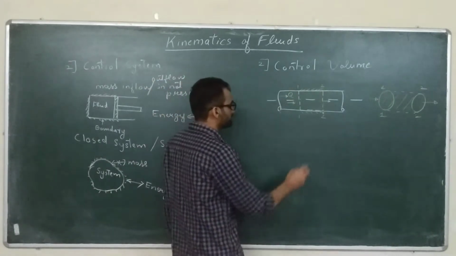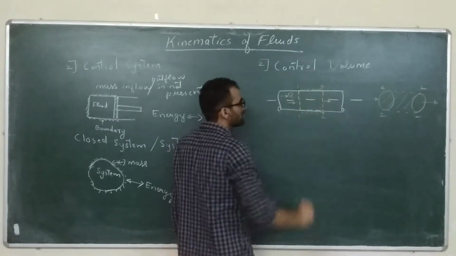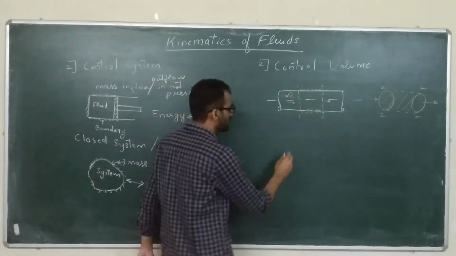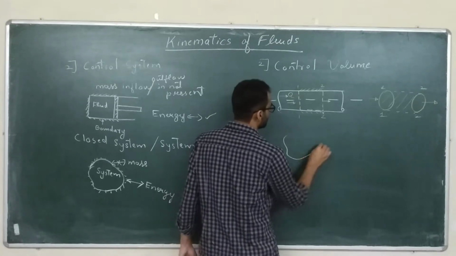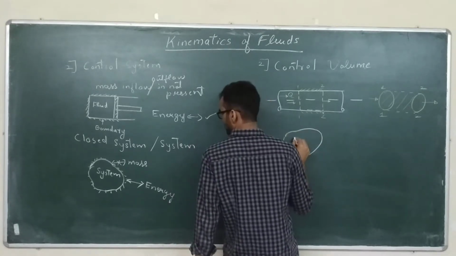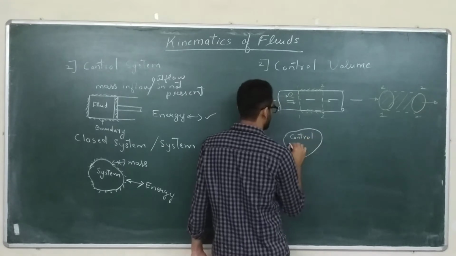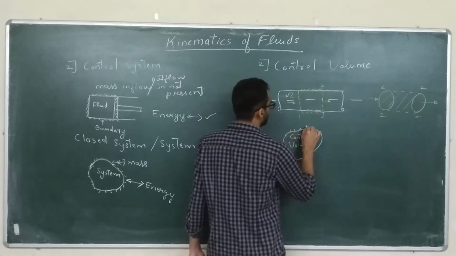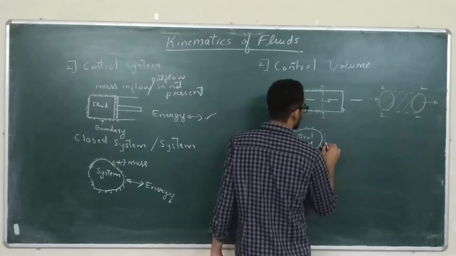And energy can also come in and go out through this control volume. So this is another way of doing it. In a control volume approach, this is the boundary, or we call it control surfaces more specifically.